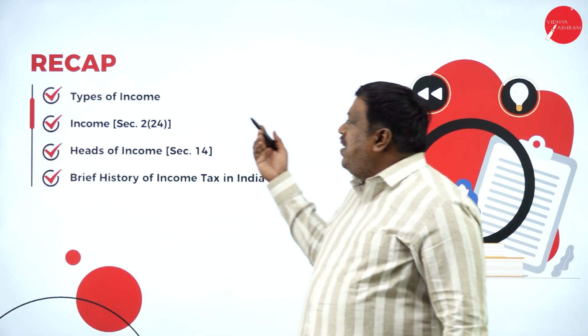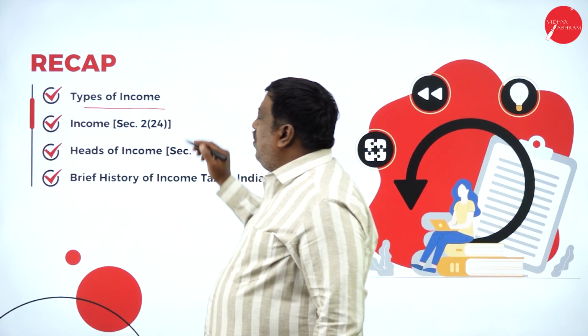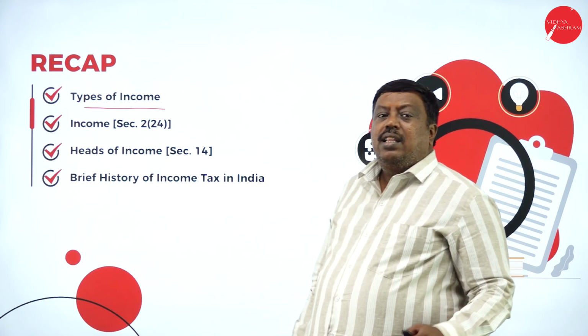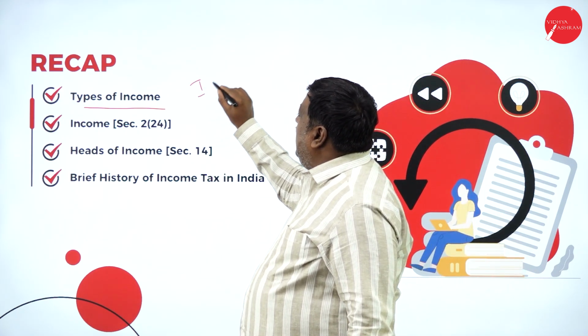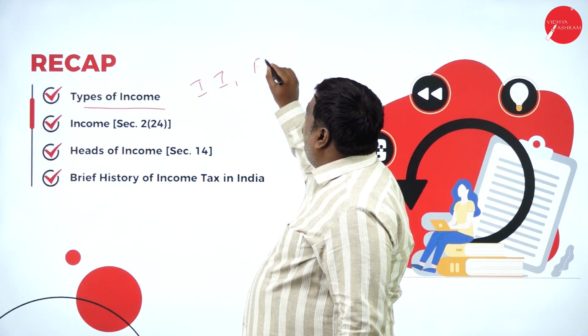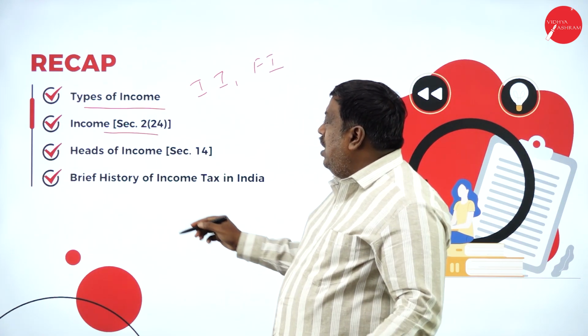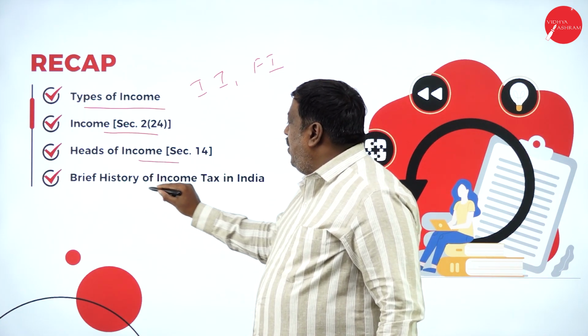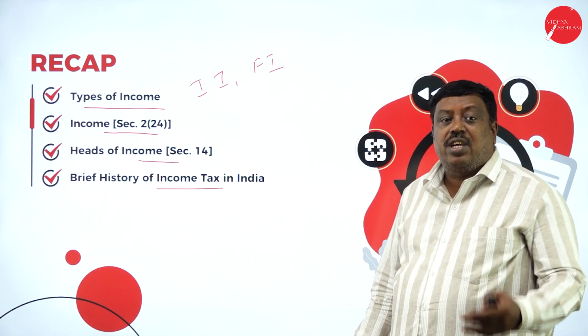In our previous session, we discussed types of income. We have two types of income: one was Indian income, the other was foreign income. We also discussed income under section 2 subclause 24, heads of income, and a brief history of income tax in India.